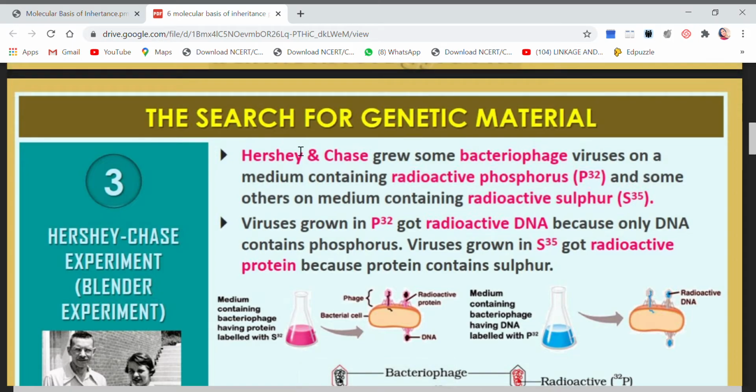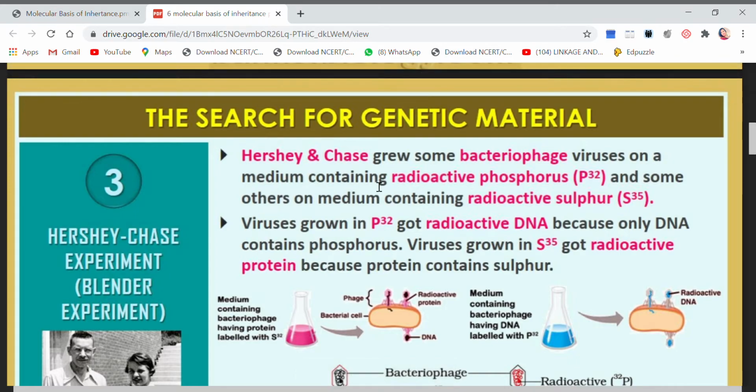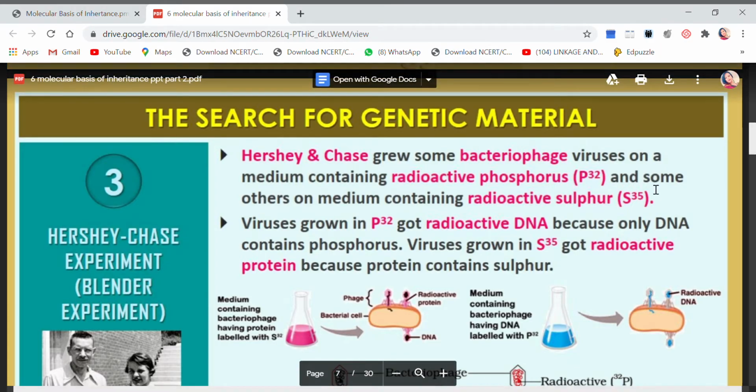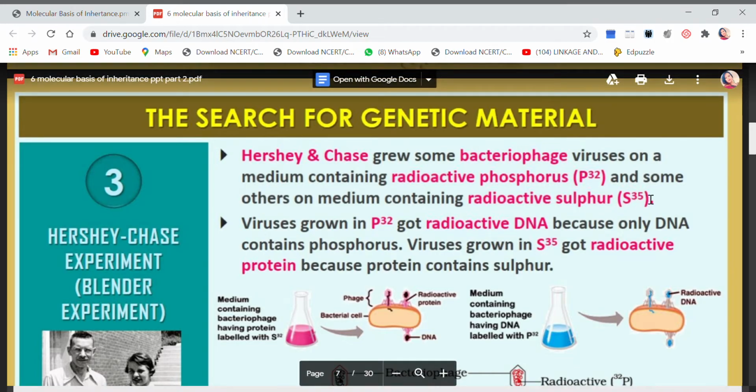Hershey and Chase grew some bacteriophage viruses on a medium containing radioactive phosphorus, that is P32, and some others on a medium containing radioactive sulfur, S35.